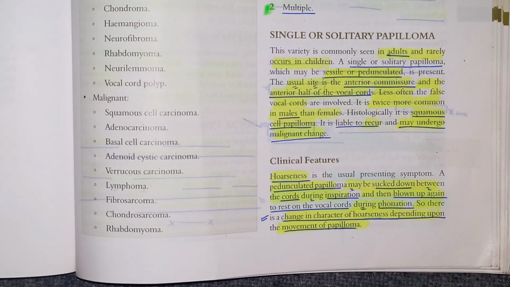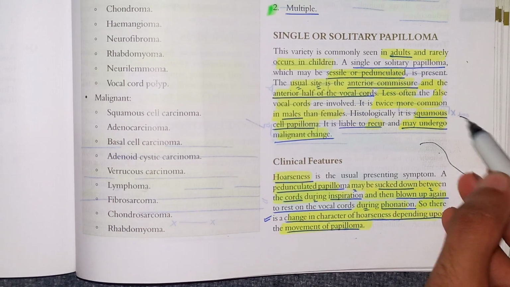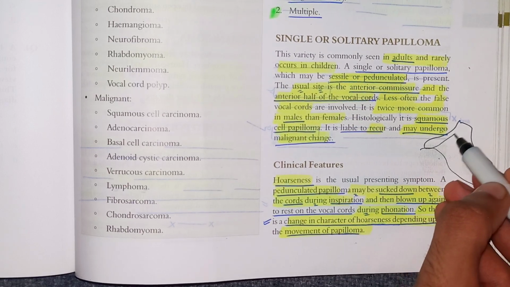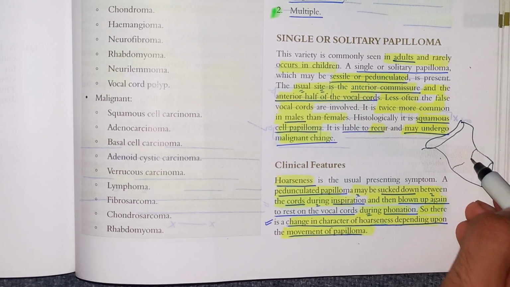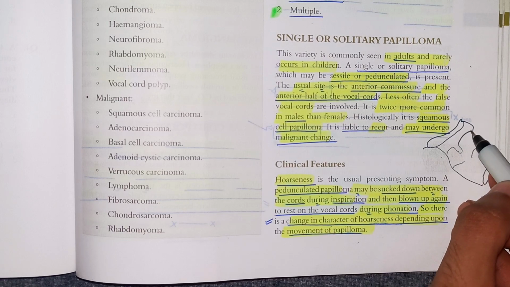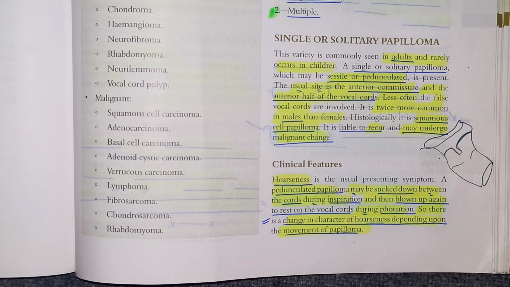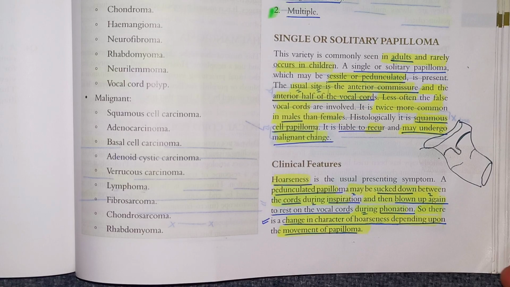And remember it is of two types, either sessile or pedunculated. But the pedunculated variety, so the pedunculated papilloma may be sucked down between the vocal cords during inspiration. I mean to say, if this is your larynx, and okay, this is your larynx, we can say these are the couple of vocal cords, and this is the pedunculated squamous solitary papilloma.